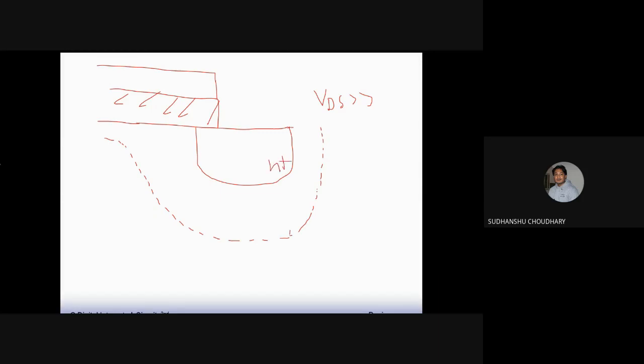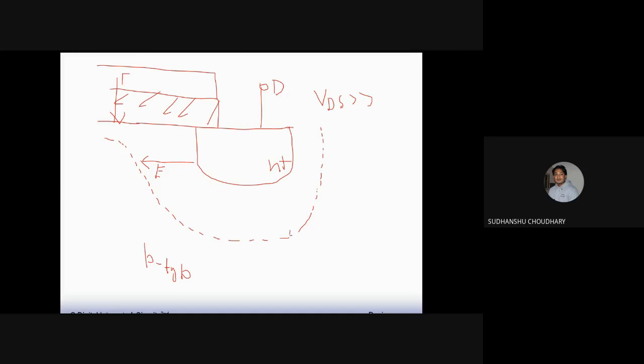So when you apply a VDS which is large enough, the depletion region under the drain side goes up. So because of this, you will find that the electric field in this region is also very high. Okay, that is between this region. This is P-type semiconductor here. Okay. So obviously, as in PN junction diodes we saw, the electric field in this region is very high. And then you have applied electric field from the gate also.